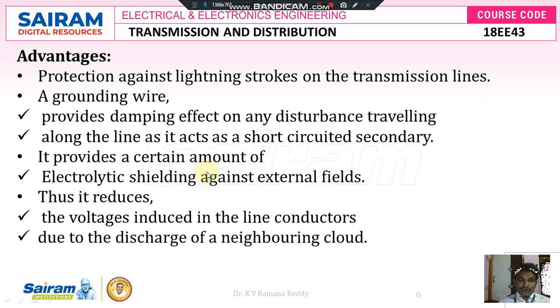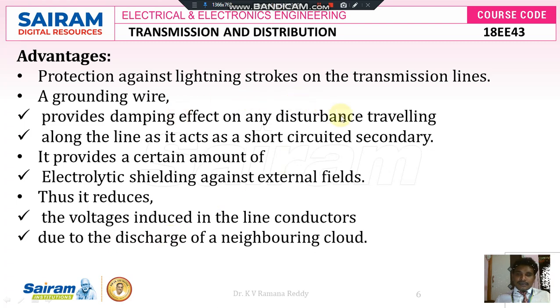So this ground wire, having proper shielding, withstands the direct stroke which takes place on the grounding wire. Thus it reduces the voltage induced in the line conductors because of the presence of electrostatic shielding, due to the discharge of a neighboring cloud. That means whenever a lightning stroke takes place.